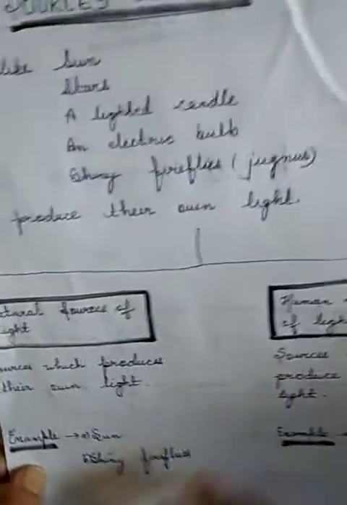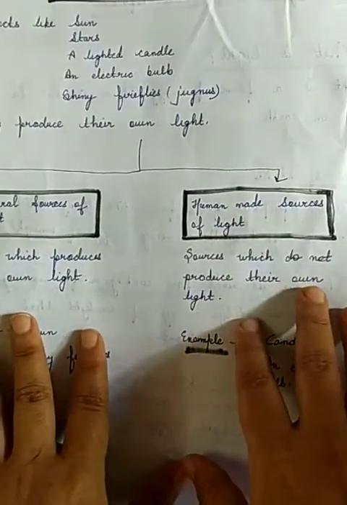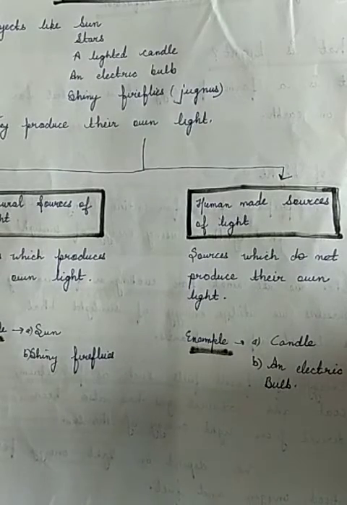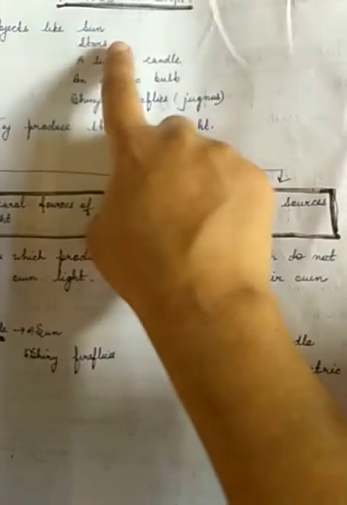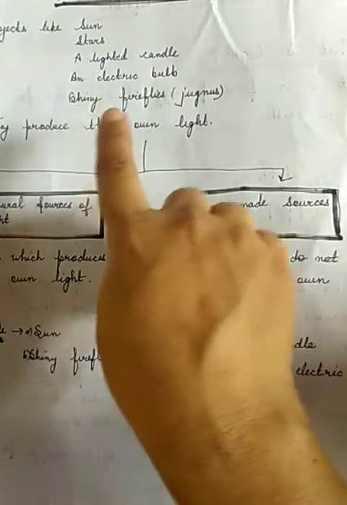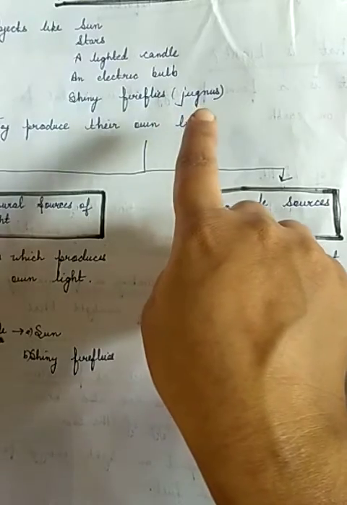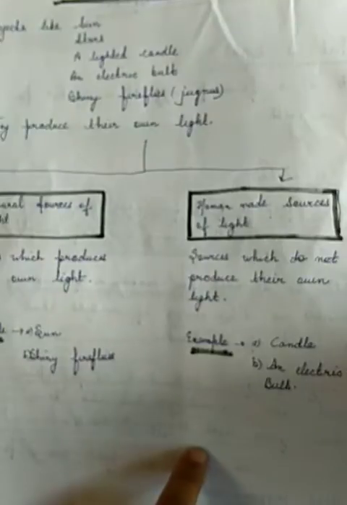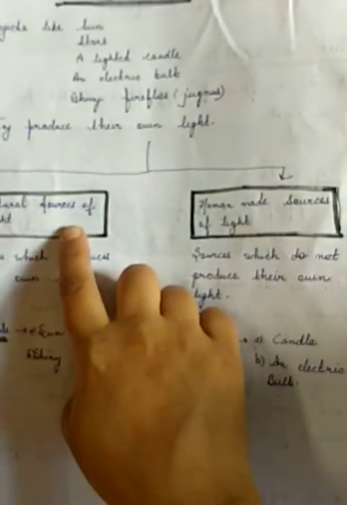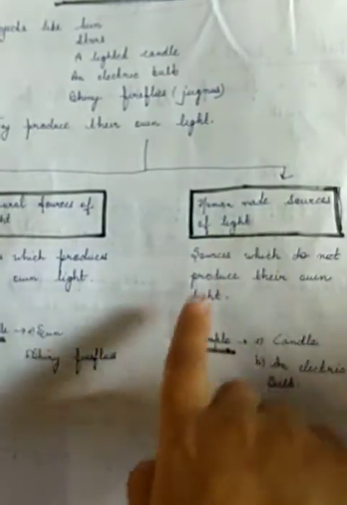Coming to the next topic, what are the sources of light? Sources of light means from where we are getting the light. So some objects like the sun, stars, lighted candle, electric bulb, shiny fireflies which we call jugnu in Hindi also, these are some of the sources of light. Now these sources of light are basically classified into two types: natural sources of light and human made sources of light.